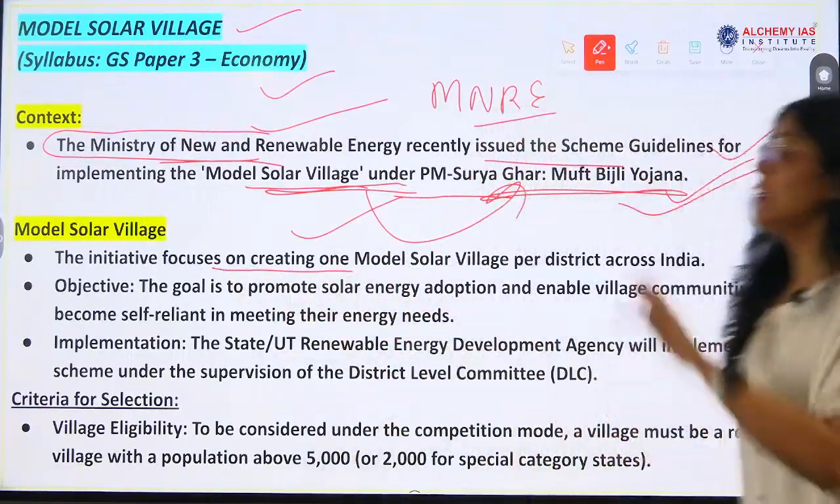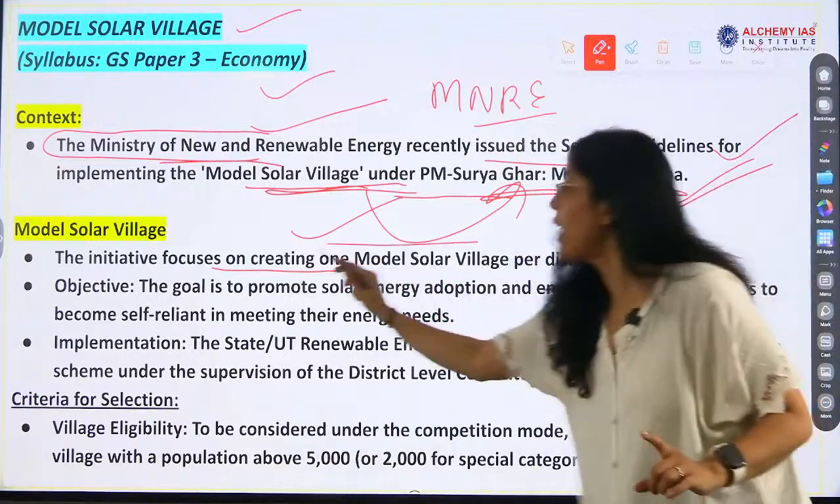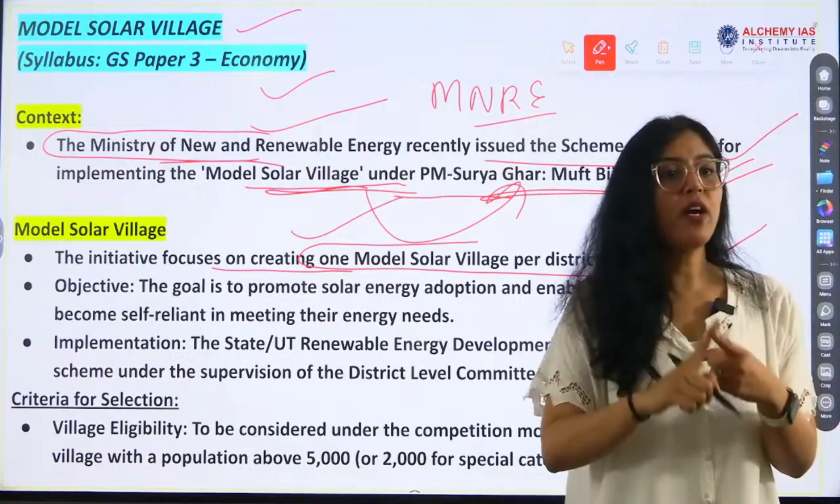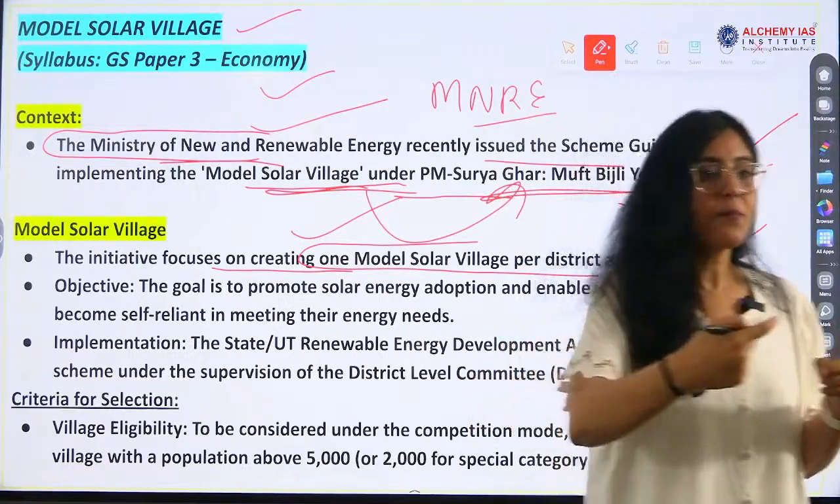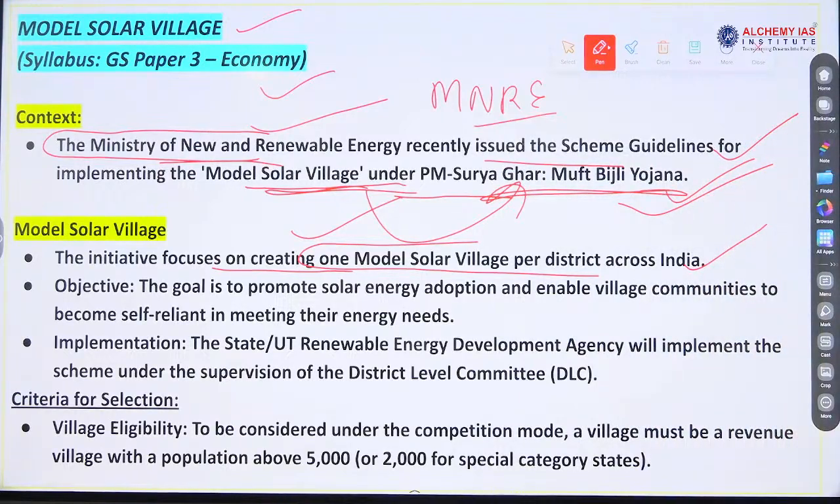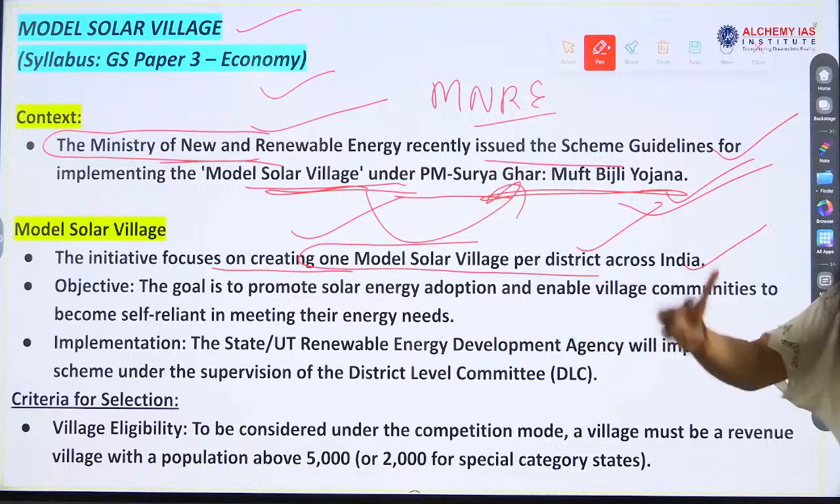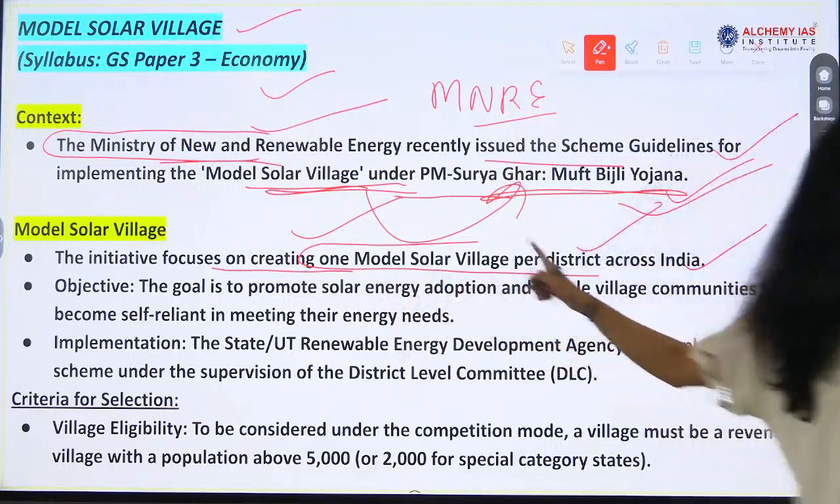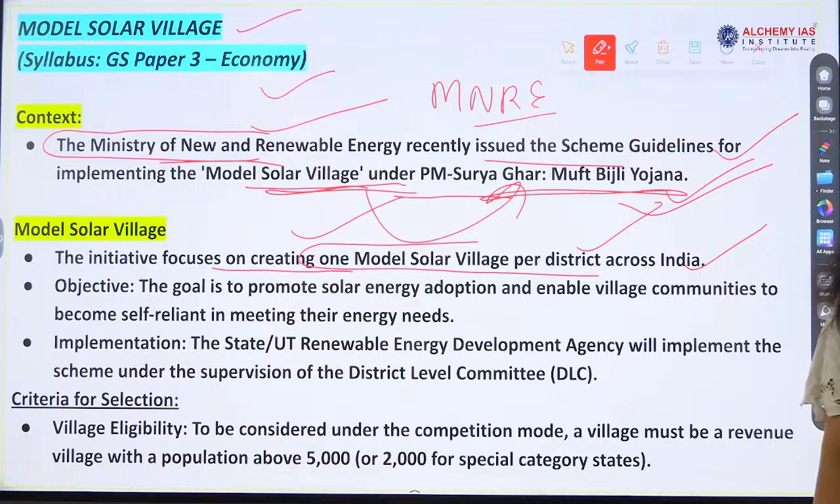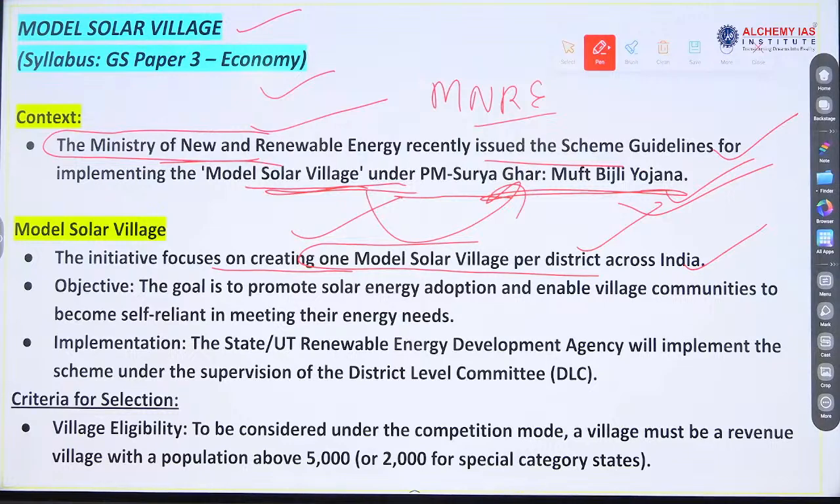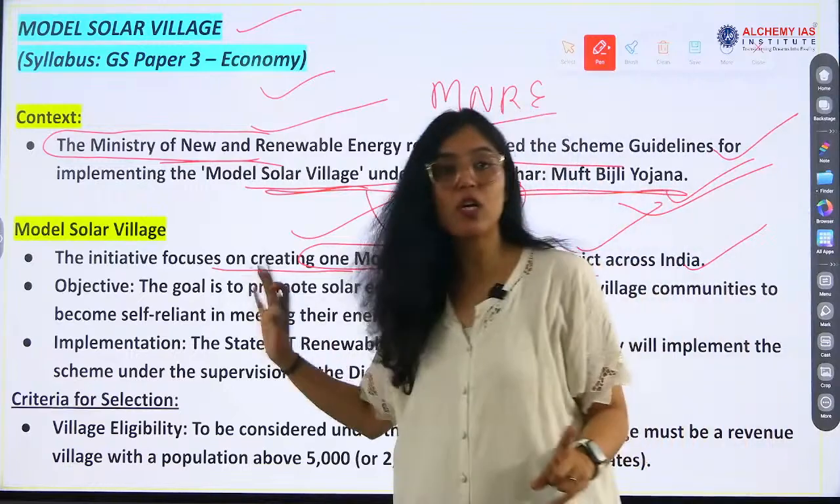The initiative focuses on creating one model village per district across India. Okay, one model village, setting the example for other villages to follow, right? This village will take the lead and others will follow, right? This will support them, okay? One village, one district. Remember this point. This is very important, okay? This can be asked. Whether it is one village, one district, or they can give the option also that 10 villages, one district, right? So one village, one district across India, okay?